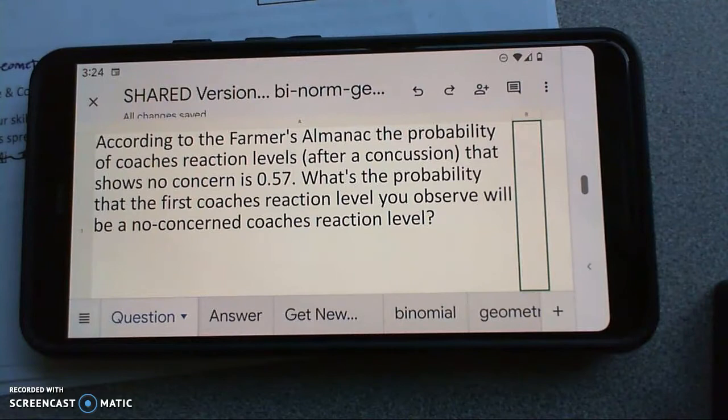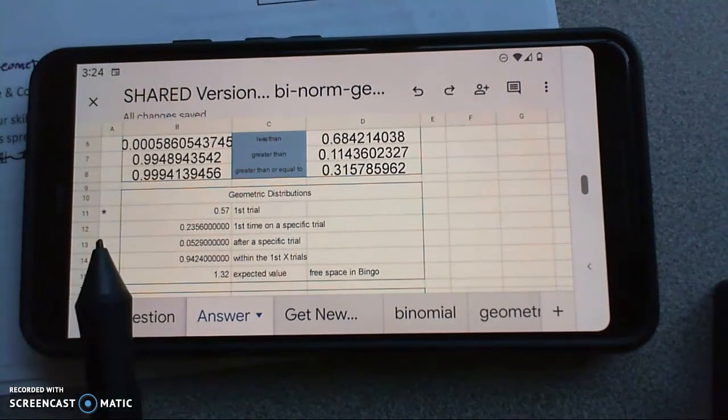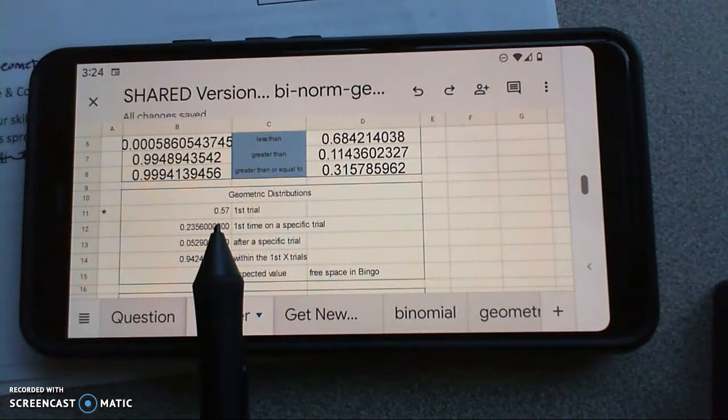After a concussion, okay, the probability of the coach's reaction where they show no concern is 0.57, so a 57% chance it can be like, yeah, whatever, get back in the game. The question asks whether the first coach's reaction level you observe will be a no concern reaction. Sorry, that's a really weird question. But I will tell you this, if it's a 0.57 chance that they're going to show no concern, the probability that the first coach you observe shows no concern is 0.57. That's just what I call a first trial geometric. It always matches the probability.